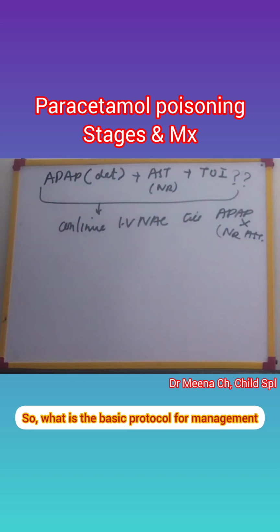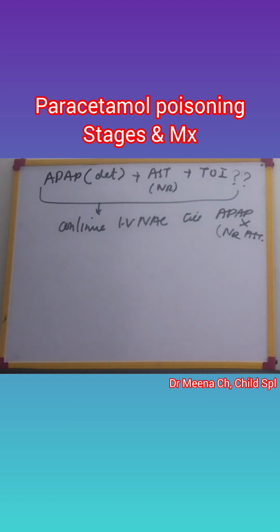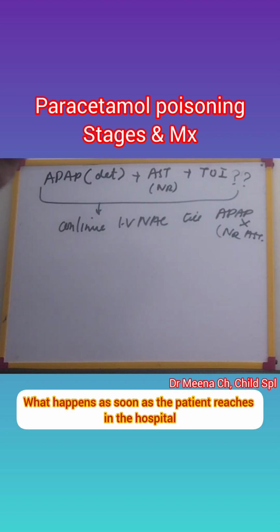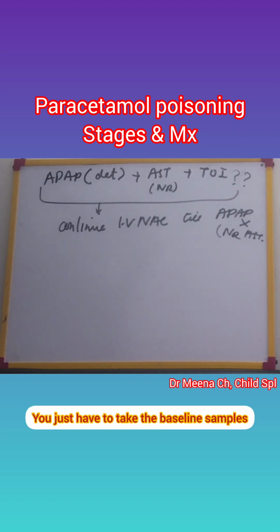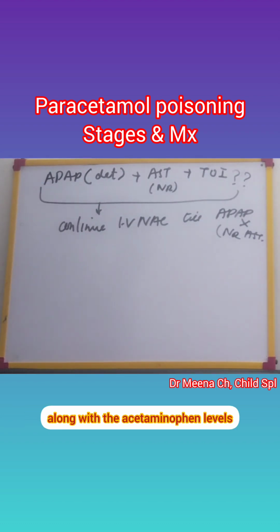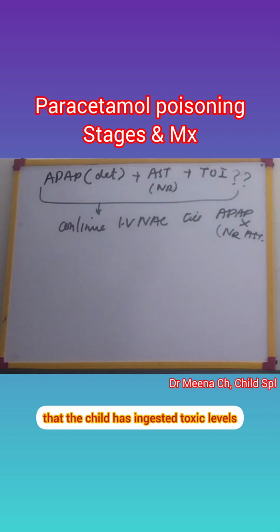So what is the basic protocol for management of paracetamol poisoning? As soon as the patient reaches the hospital, you just have to take the baseline samples along with the acetaminophen levels. Once you are sure that the child has ingested toxic levels, you will start NAC empirically, right?